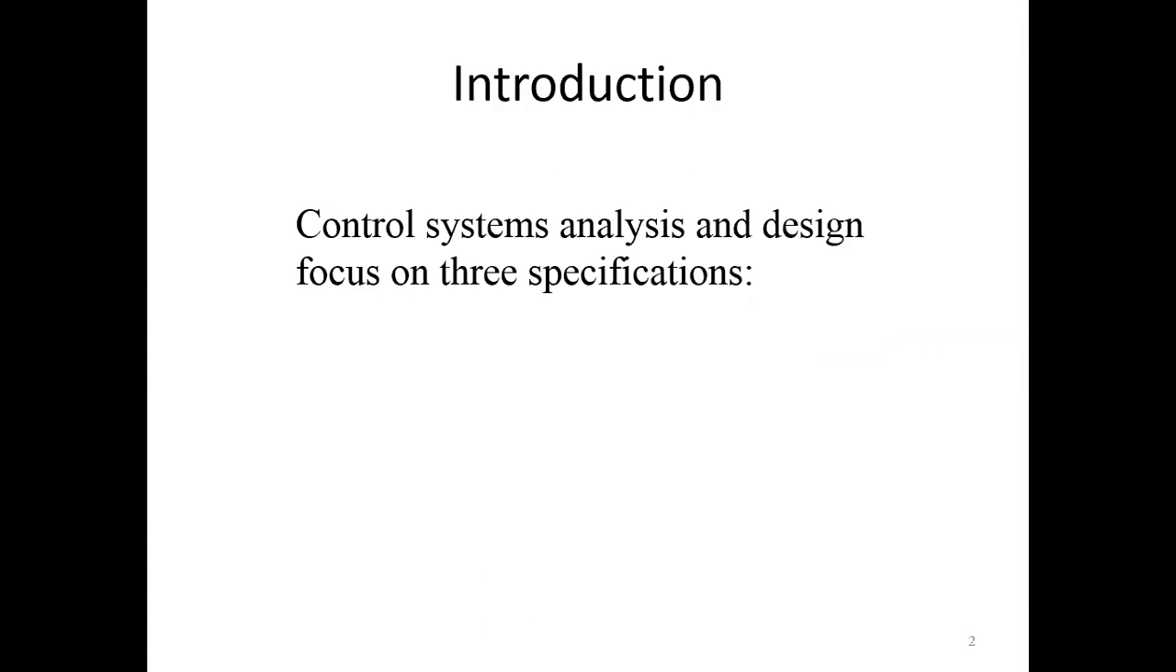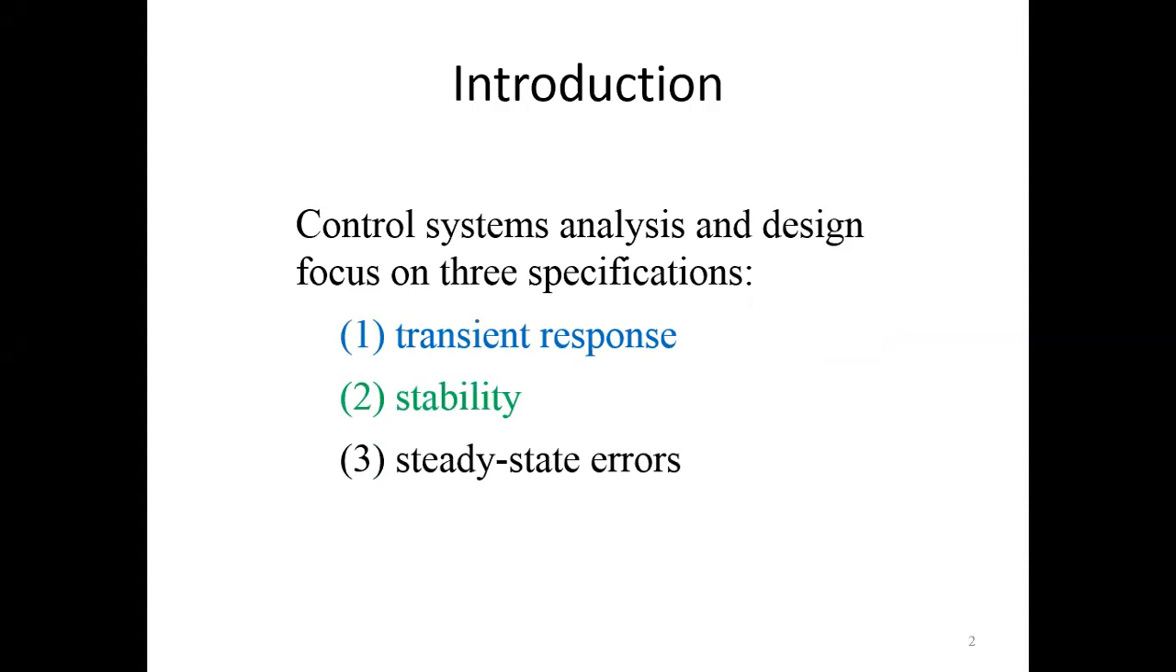Control system analysis and design focus on three specifications: transient response, stability, and the third one is steady state error. So far, we have discussed the transient response specifications. Now we will discuss stability, the most important one.